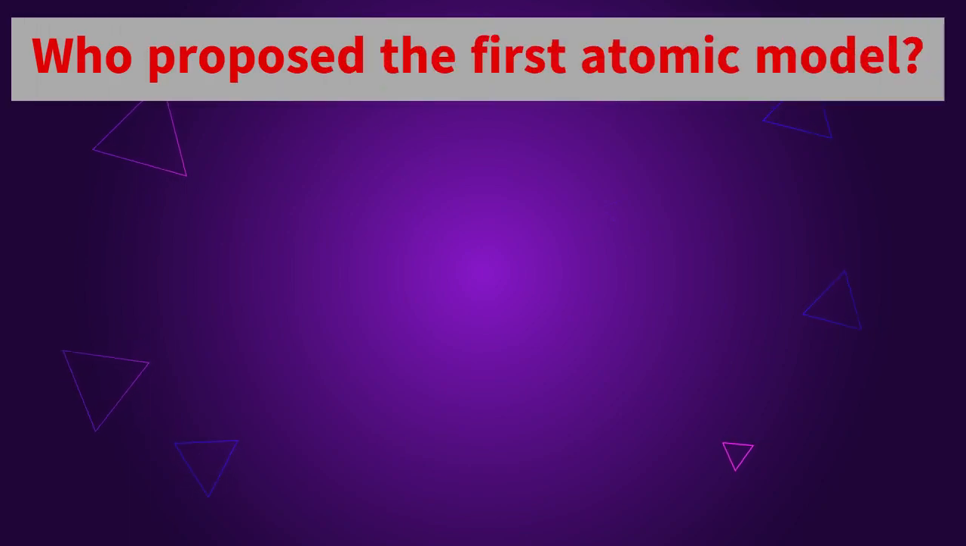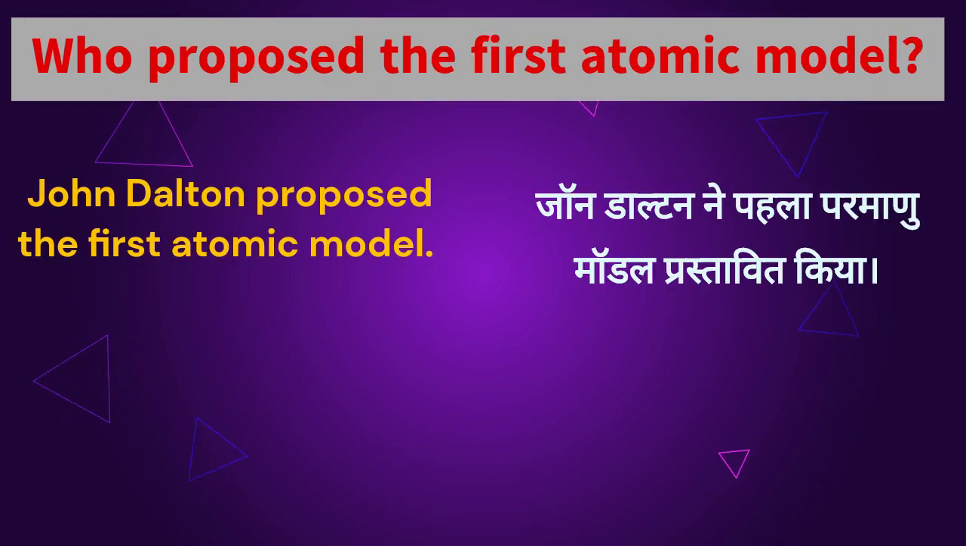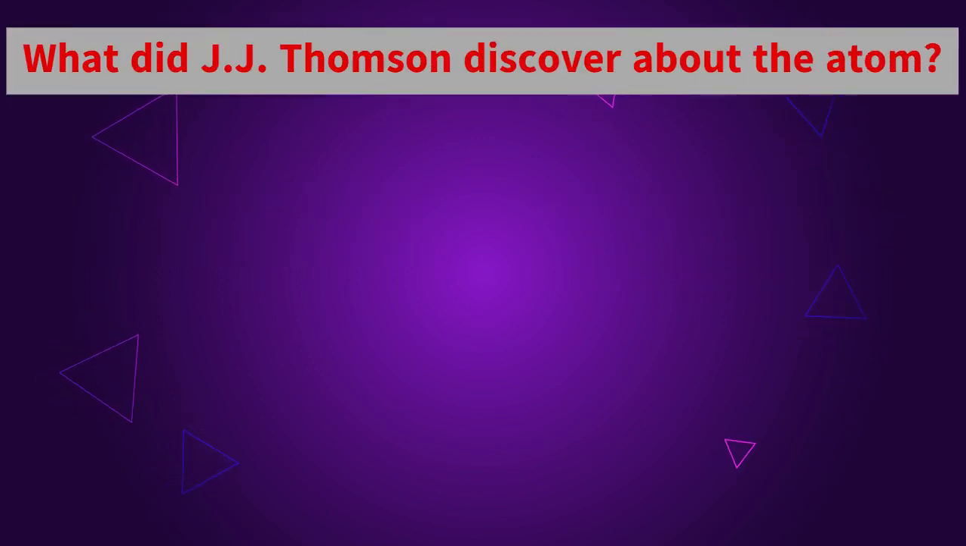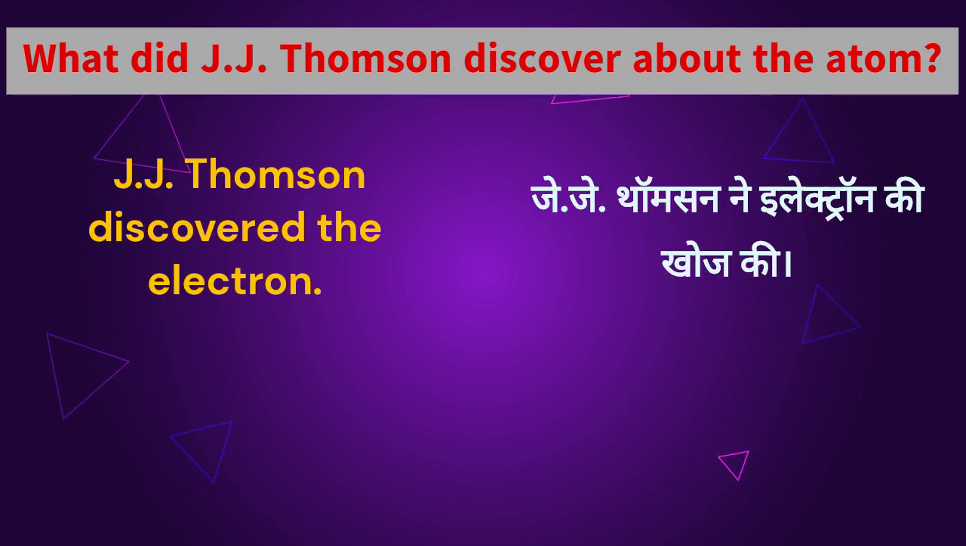Who proposed the first atomic model? John Dalton proposed the first atomic model. What did J.J. Thomson discover about the atom? J.J. Thomson discovered the electron.